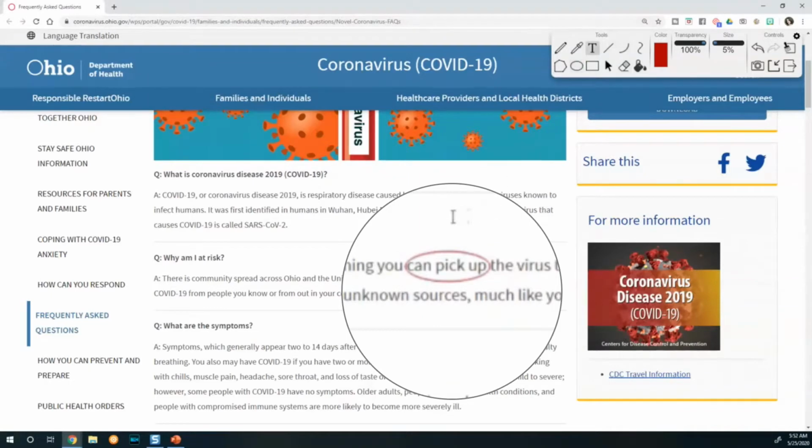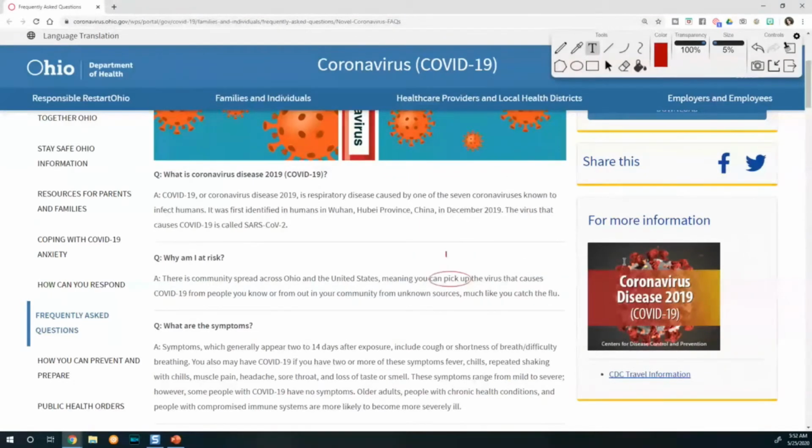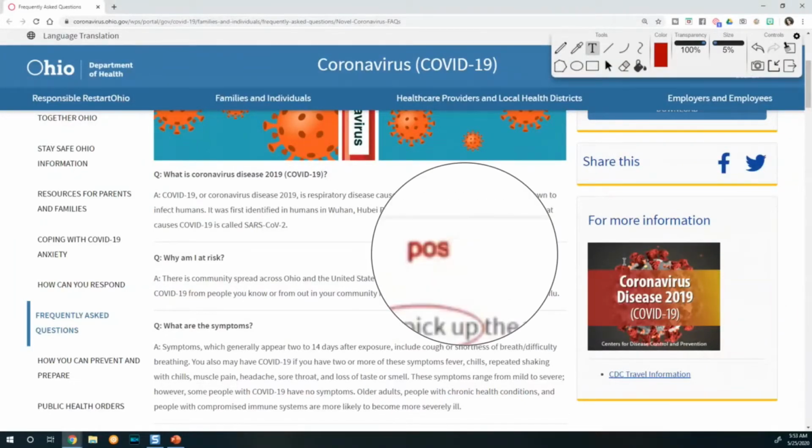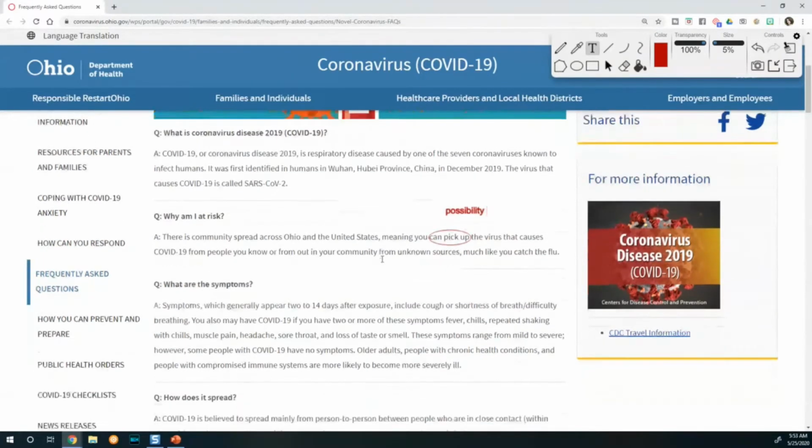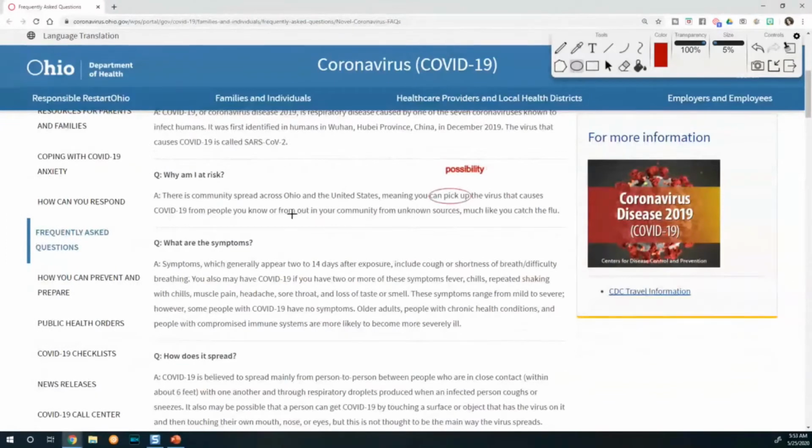Now, my first question is, what kind of modal is this? Is this certainty? You might be thinking, yeah, that's certainty, but actually this is expressing possibility. It's telling us what is possible by using the word can. Possibility can also be expressed through could, which we'll talk about later on. But right now I want you to see that we're expressing possibility through the word can. All right, the next modal that I see is here.